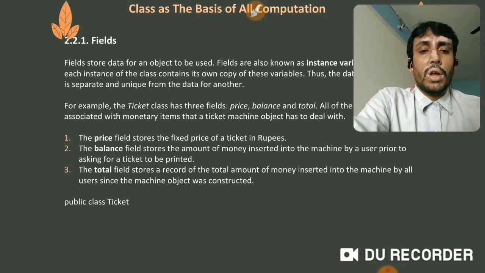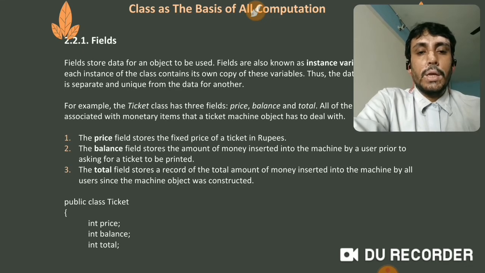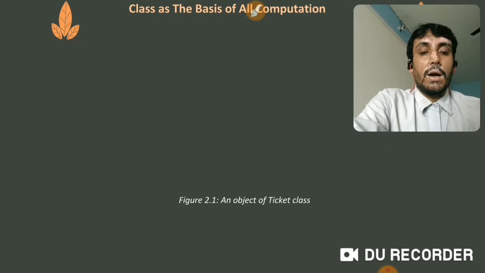So, public class Ticket, and then int price. The price should be integer type; int is the data type. Int balance, again the balance should be integer type, and total should be integer type. Methods are not given right now, because we are just letting you know how to declare.